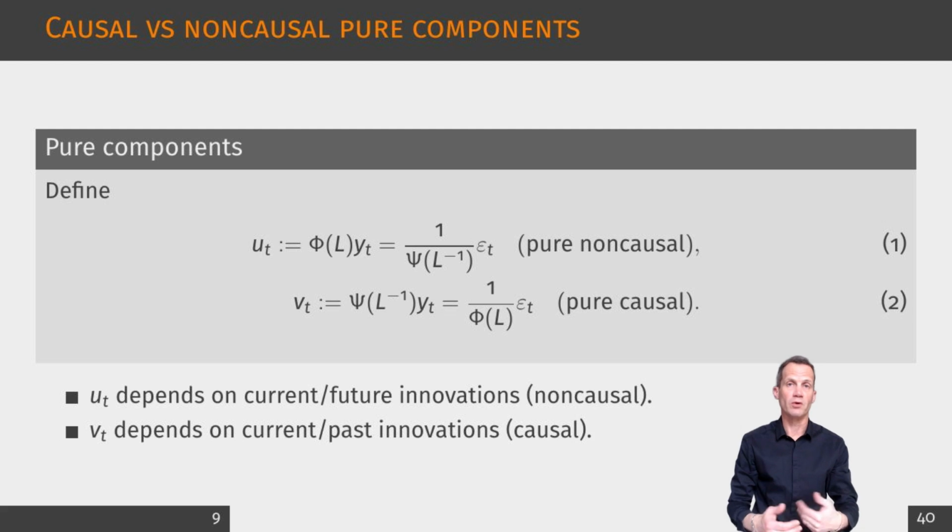Hence, it is purely causal. In the slides, these are labeled as equations 1 and 2. The important message is not the algebra, but the direction of information flow. The non-causal component is predictable when you run time forward only if you condition on sufficiently rich information, because it depends on shocks that have not yet occurred in calendar time.